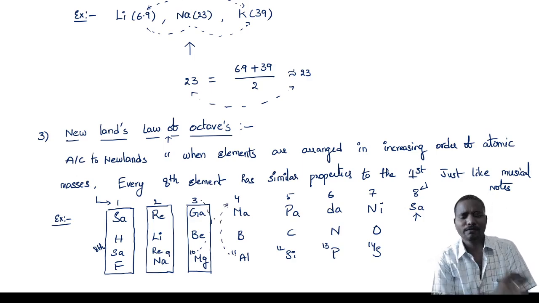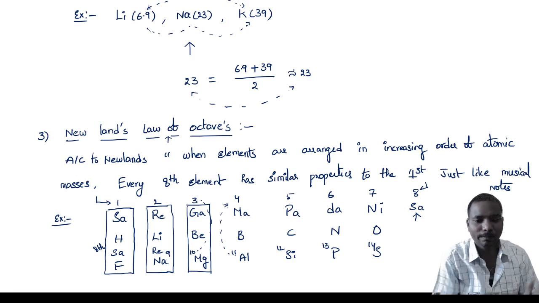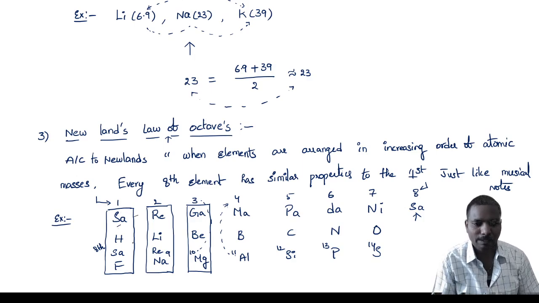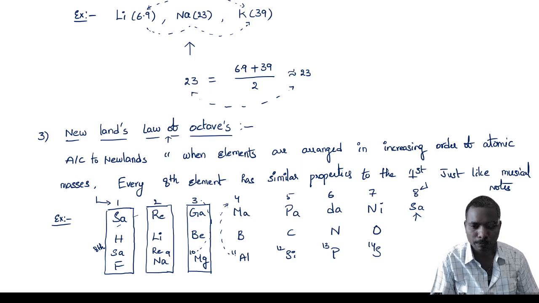All these are previous questions. Don't worry, we will also practice MCQs, and in that you will get the idea how the questions will be framed. So up to now, every 8th element is similar to the first element, the 9th to the second, the 10th to the third. Like that he has grouped the elements together. All of you getting my point?